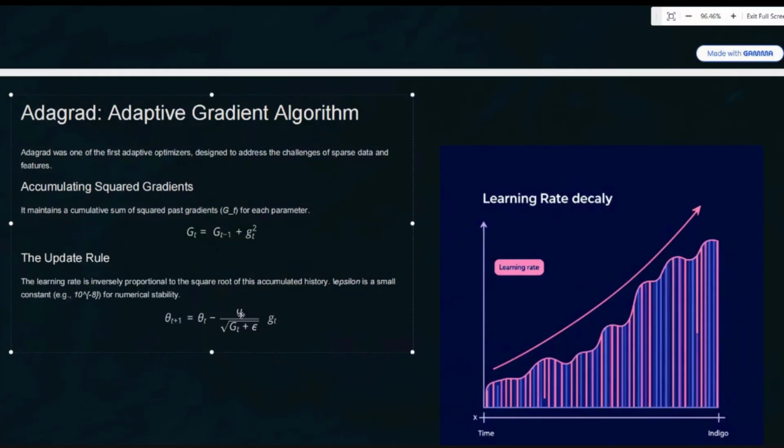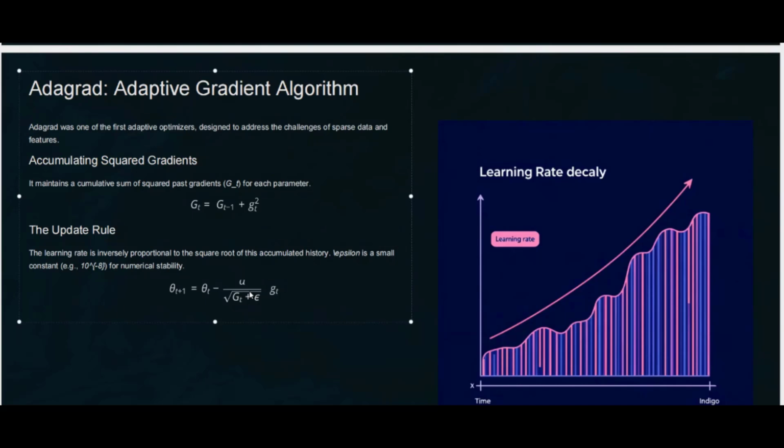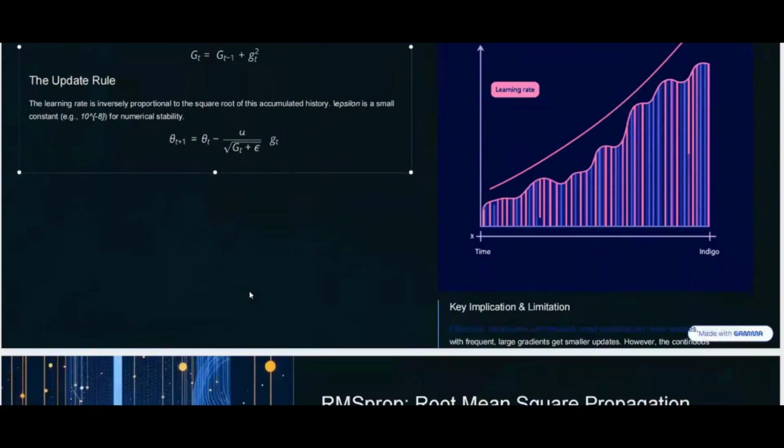Small g is the gradient calculated at the particular time step t, and capital G is the sum of past gradients. So we multiply by this whole constant term, mu upon the square root of capital G plus epsilon. This is how we are changing the learning rate.